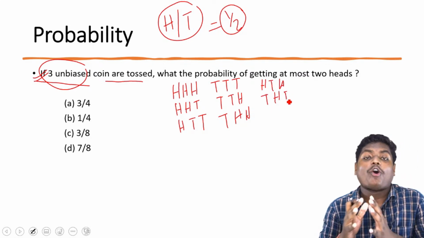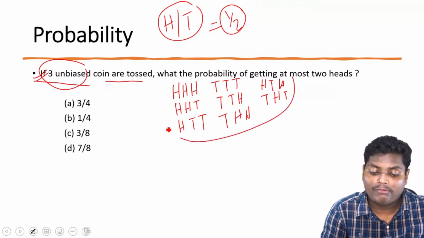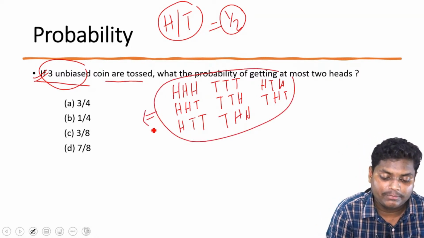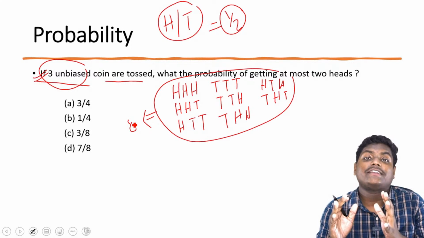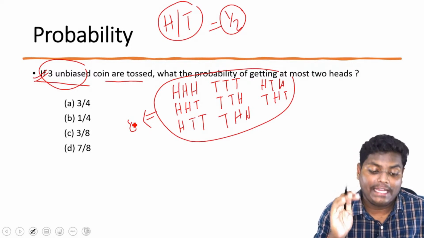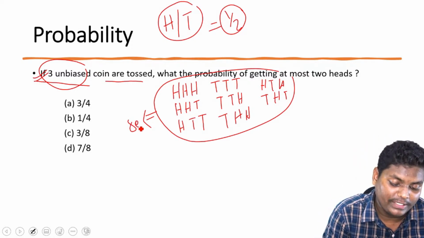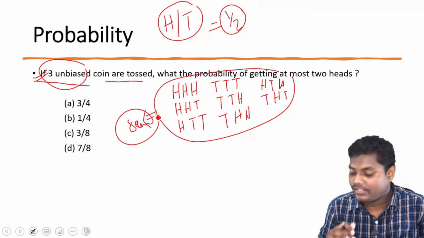So these are all the possible combinations when we toss 3 coins. Is that clear? When we toss 3 coins, we get 8 combinations, 8 different formations.